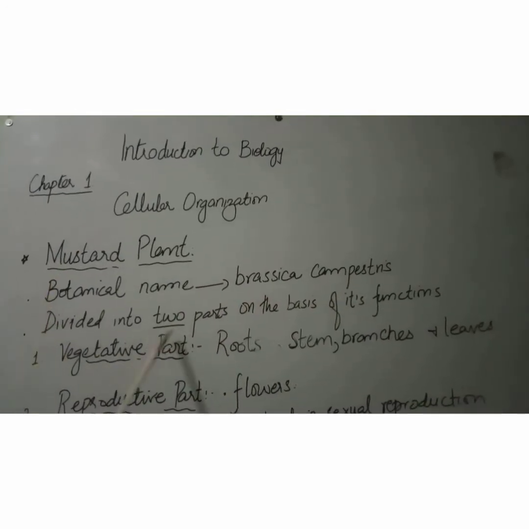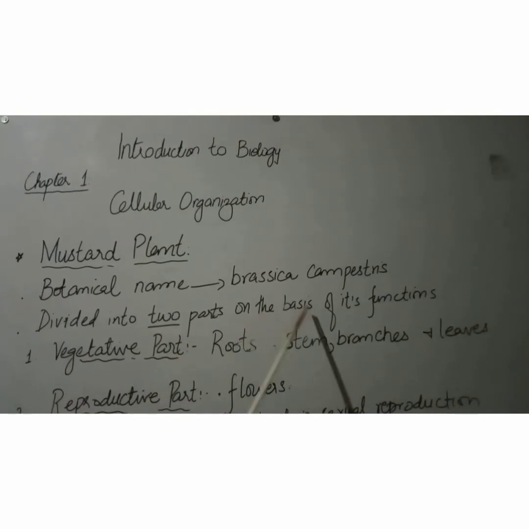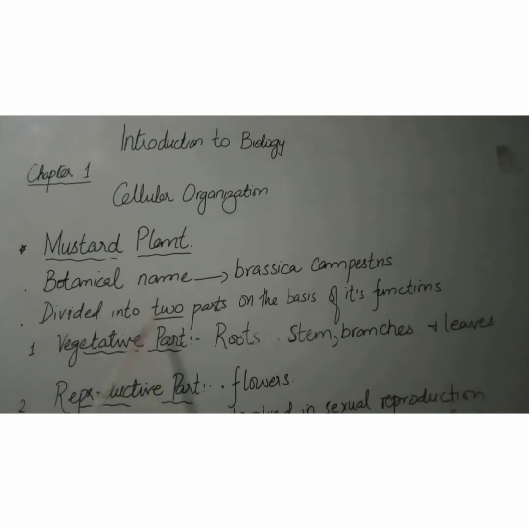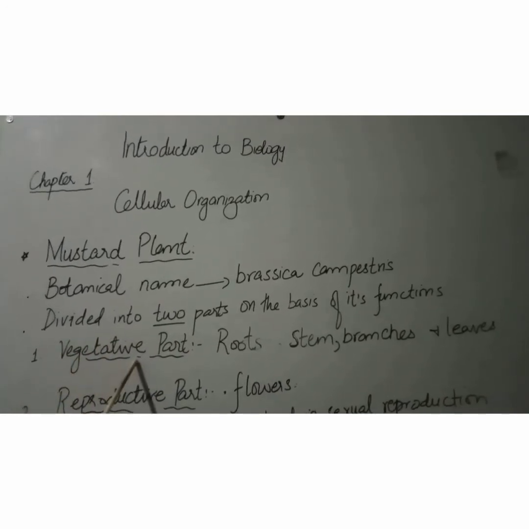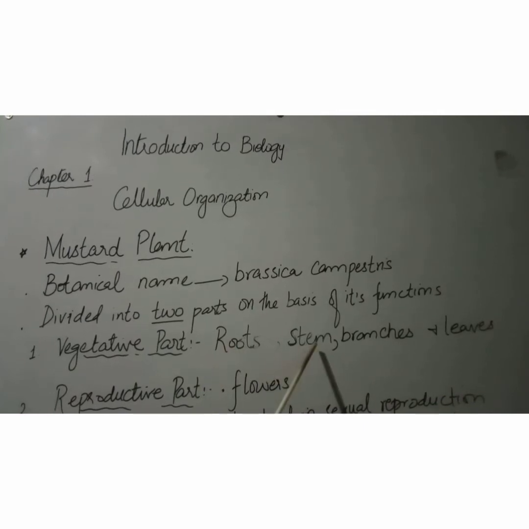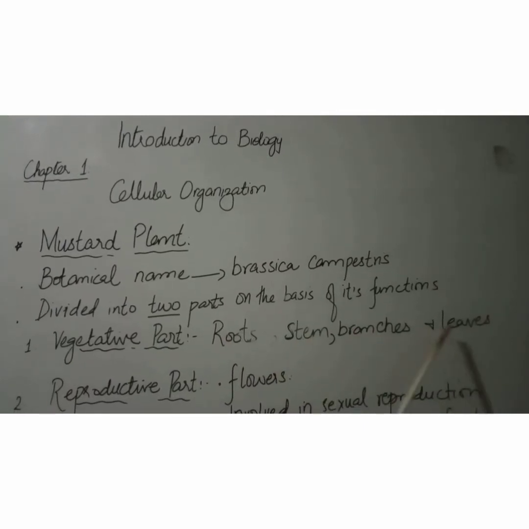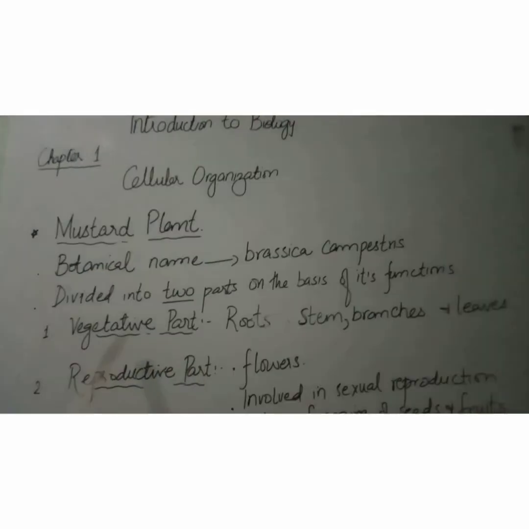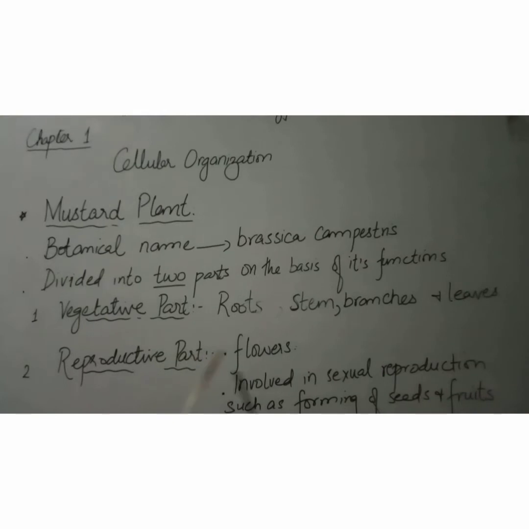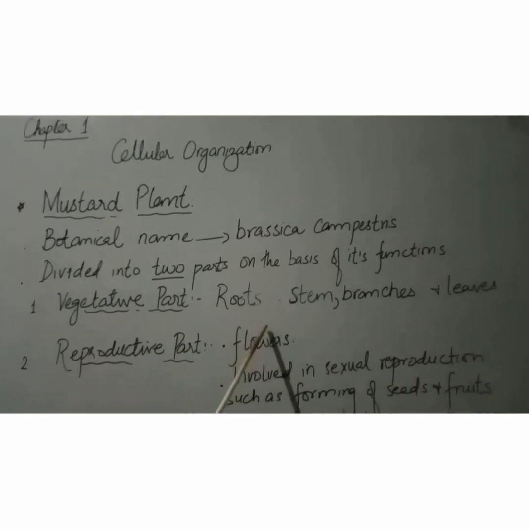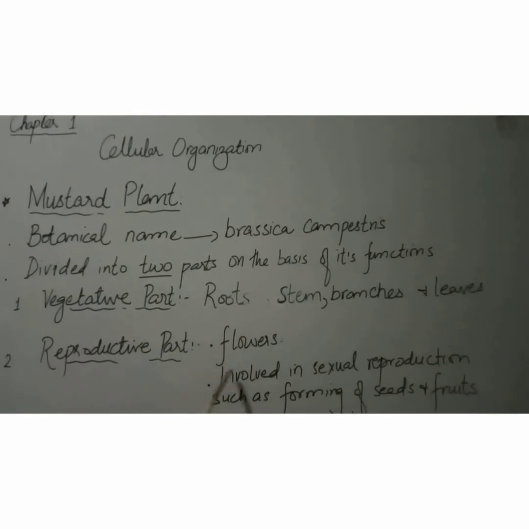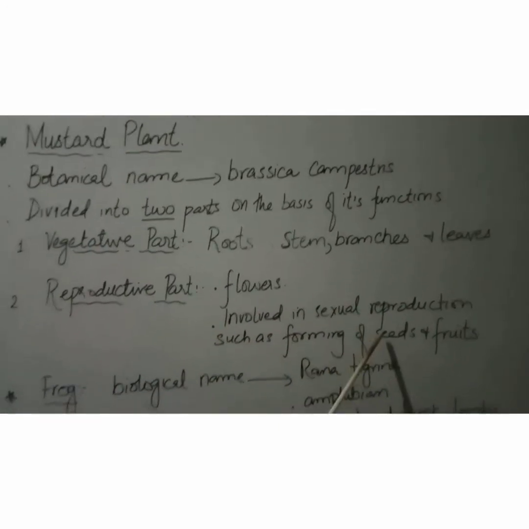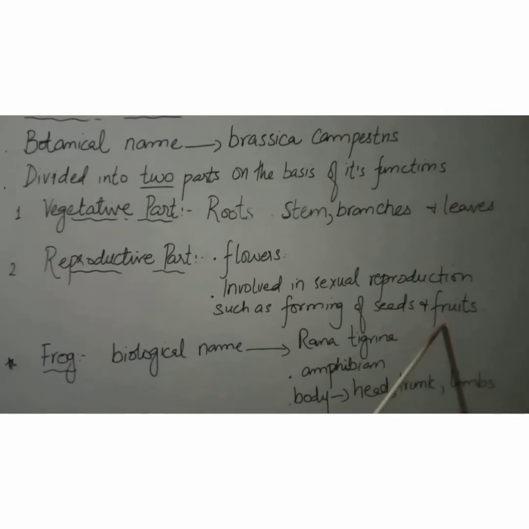It can be divided into two parts on the basis of its functions. The first part is the vegetative part. Students, this part consists of roots, stem, branches and leaves. The second part is the reproductive part, and this part consists of flowers. These flowers are directly involved in sexual reproduction, such as forming of seeds and fruits.